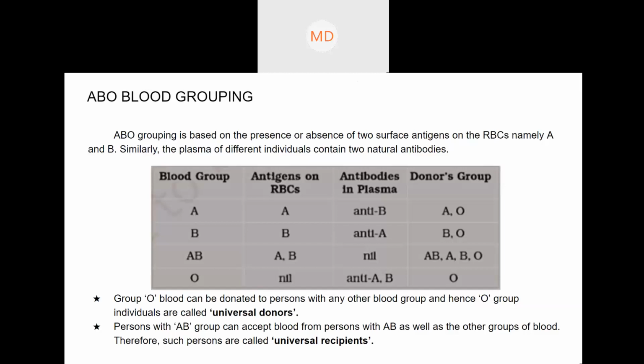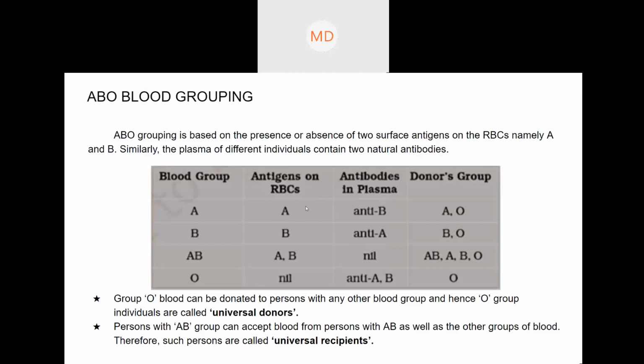Or say you are A positive. If you are A positive, along with the A antigen, there will also be an Rh antigen. Then you will be A positive. If you have only the A antigen and no Rh antigen, then you will be A negative.